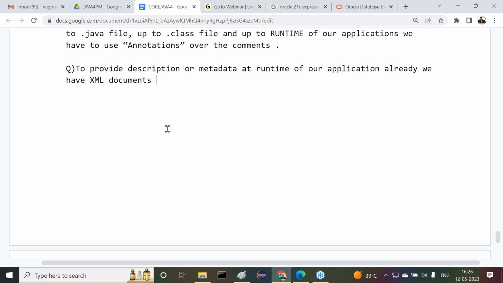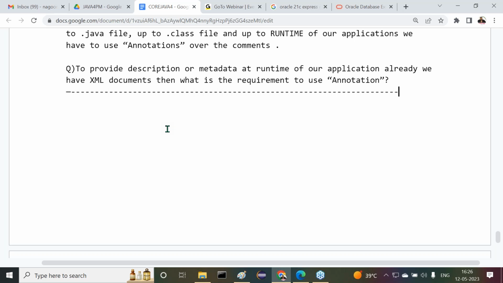In Java, we can use XML documents to provide description at runtime of our applications. Already we have XML documents, then what is the requirement to use annotations? Again, this is a question here. What is the requirement to use annotations? Observe carefully.